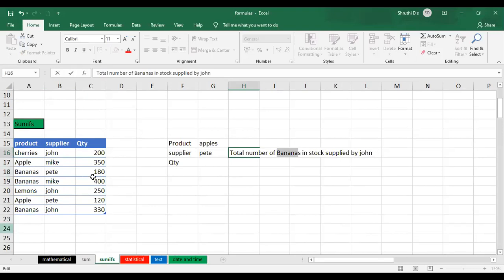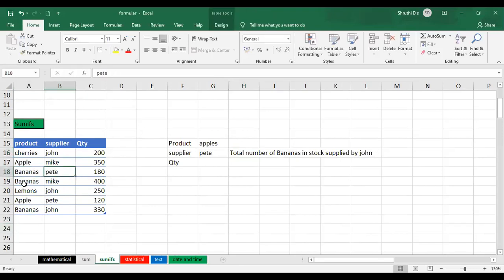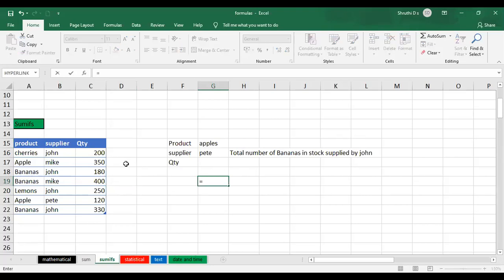In the table, I have bananas supplied by Pete, bananas supplied by Mike, and bananas supplied by John. For our reference, let us change this to John, so that we'll have 2 of them. I have many suppliers here, and under them I want the bananas supplied only by John. So now we'll use SUMIFS. SUMIF is useful when you have only one criteria, and SUMIFS is useful when you have multiple criteria.